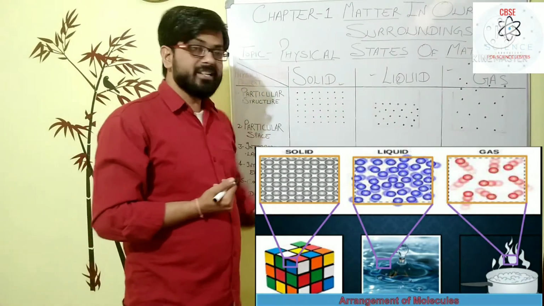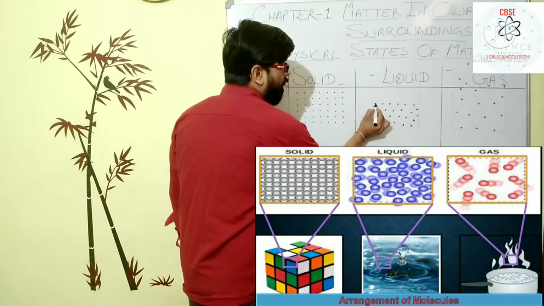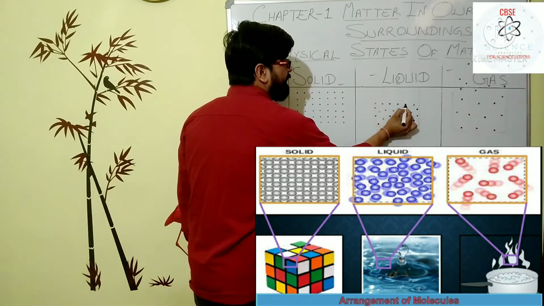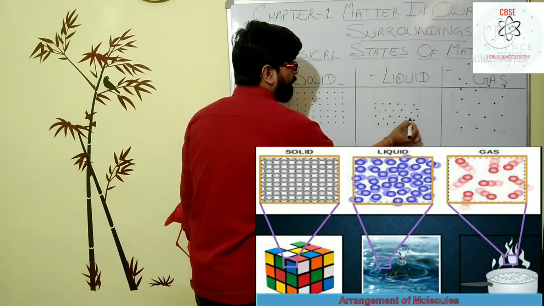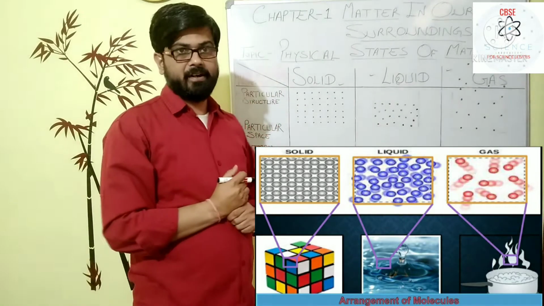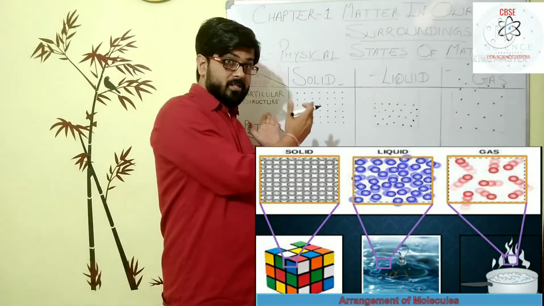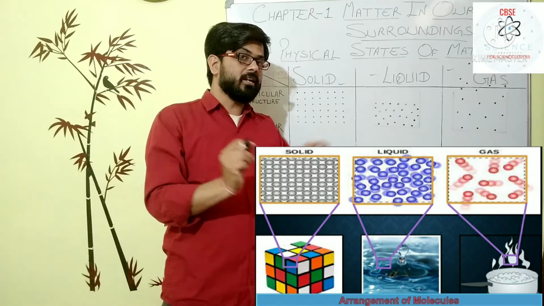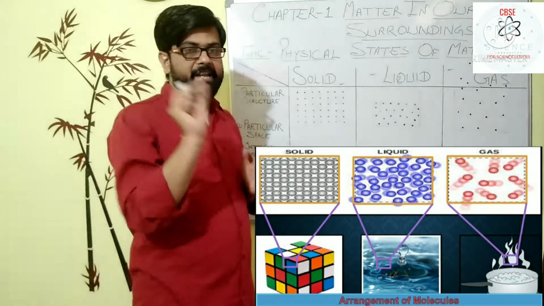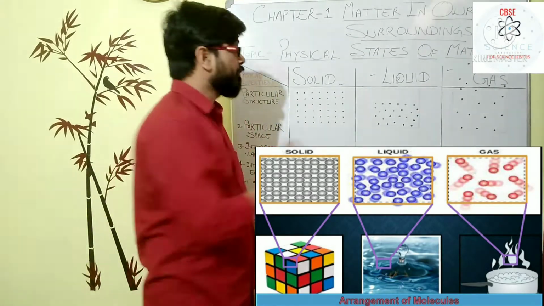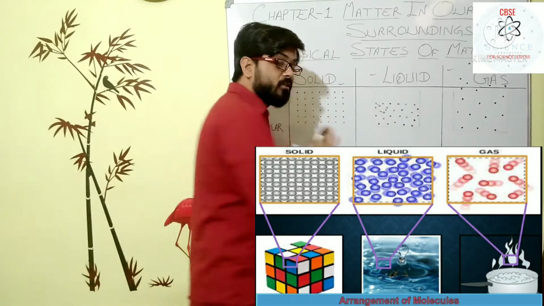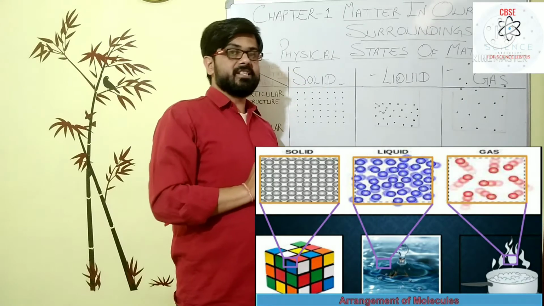Whereas in the liquid state, all the particles are arranged orderly, but they are free to move here and there in the system. Compared to the solid, where particles do not change their position and only vibrate, in a liquid the particles can move within the system, but they do not leave the system.